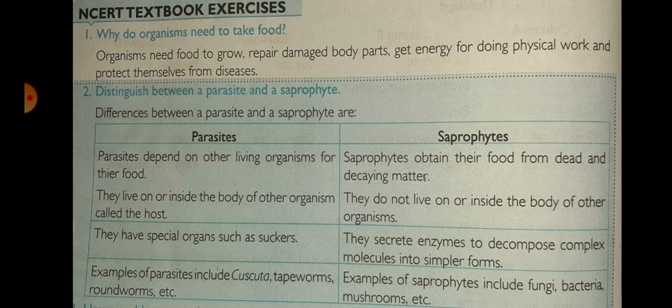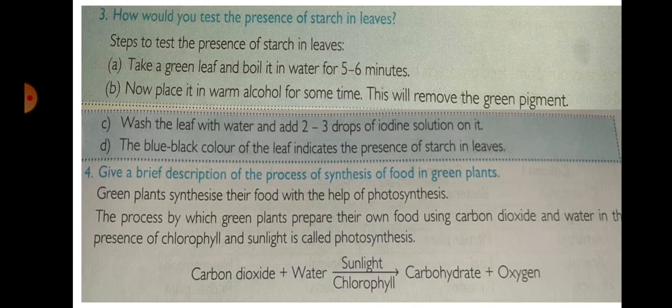Then the third question: How would you test the presence of starch in leaves? You already studied this in a lower class. Steps to test the presence of starch in leaves. First, take a green leaf and boil it in water for 5 to 6 minutes.